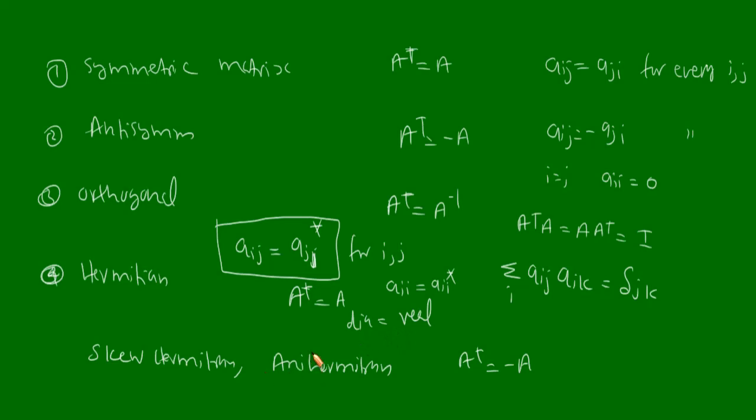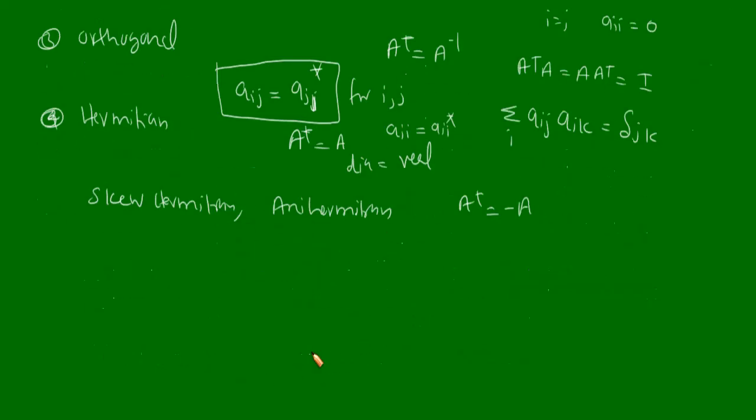Now if you consider a skew-Hermitian matrix or anti-Hermitian matrix, A dagger is equal to minus A. So Aij should be equal to minus Aji star for every i, j. Now if i is equal to j, then you will have Aii is equal to minus Aii star, or Aii plus Aii star is equivalent to 0.